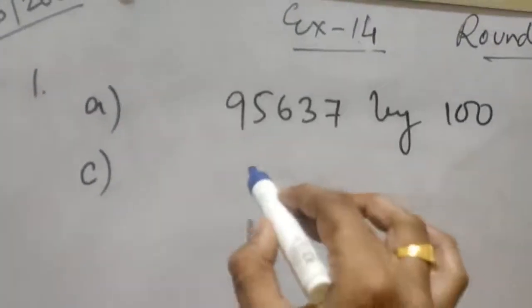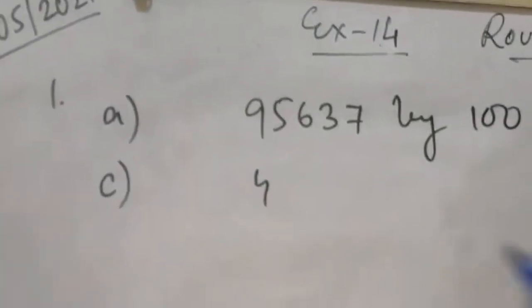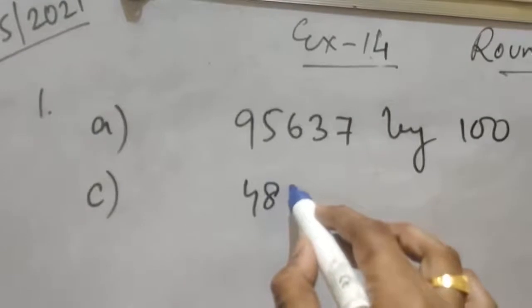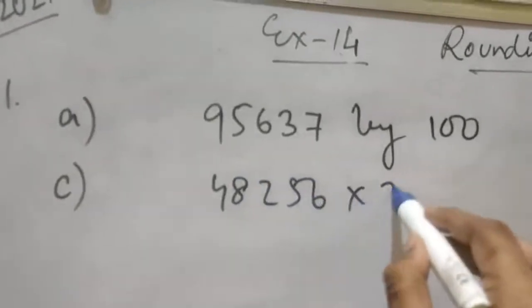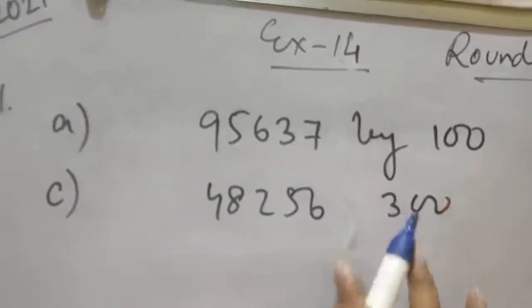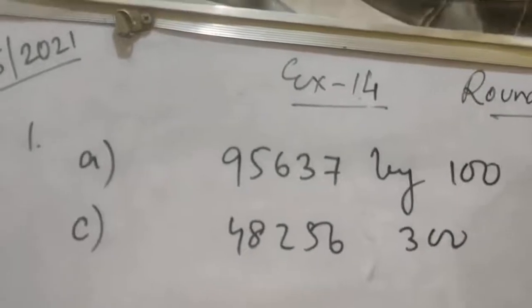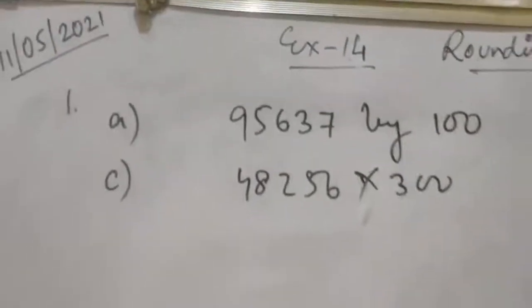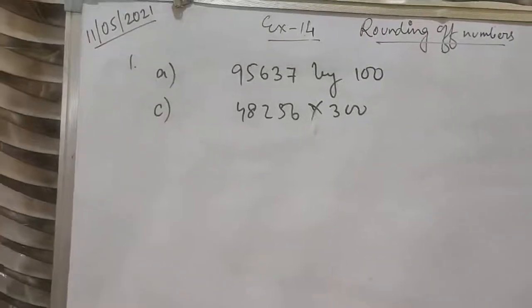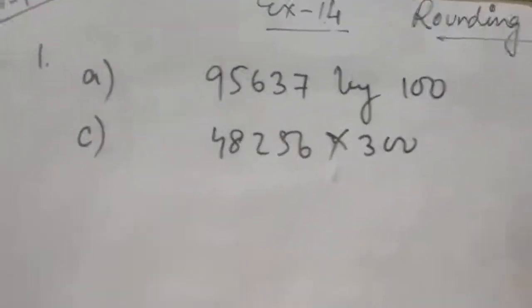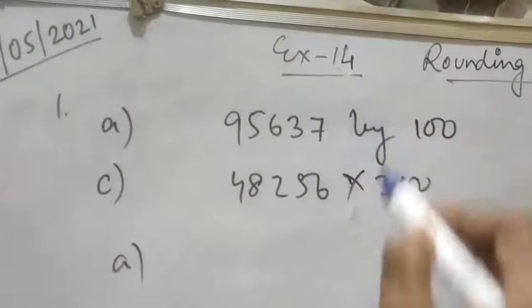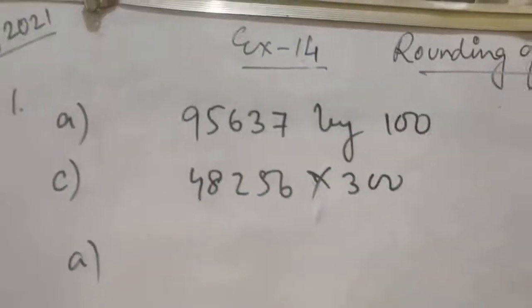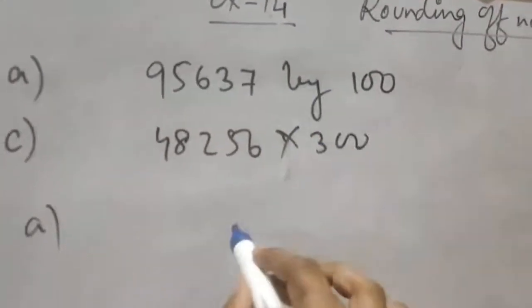Question number C is 48256 into 300. It is given with the multiply sign, so 48256 multiply 300, right? By means you have to multiply. The instruction clearly says multiply. So just multiply.